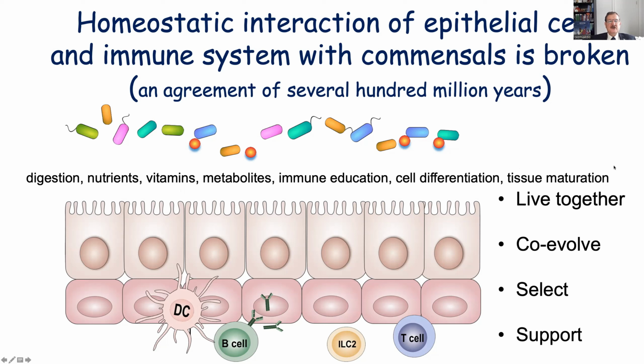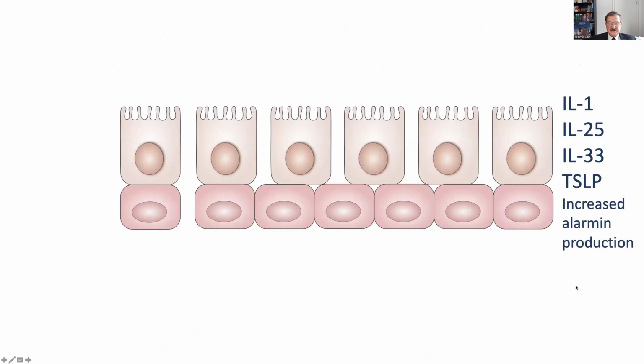We know this very well from germ-free mice and normal mice, and we can also understand that these are taking place currently. But what happened is that this agreement has been broken since the 1960s in humans. The biodiversity of the microbiome and also the number of strains has decreased very significantly; we carry about 1 kilo of microbes in the gut and in our body in total, with around 4,000 strains. And this live together, co-evolve, select, and support reaction is not happening.